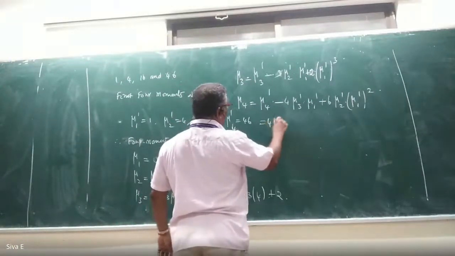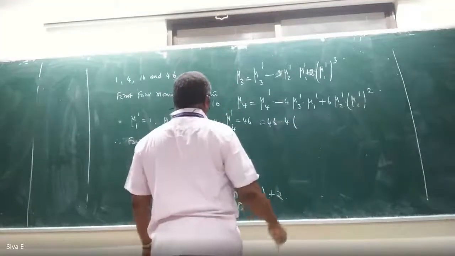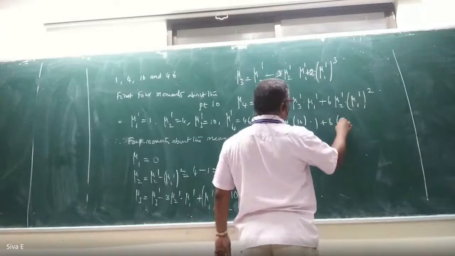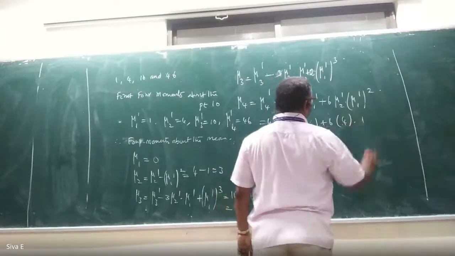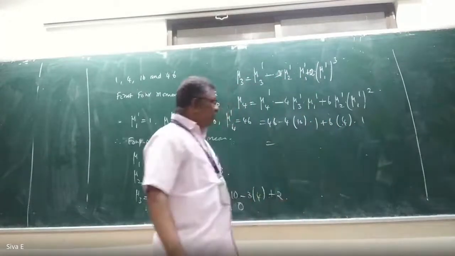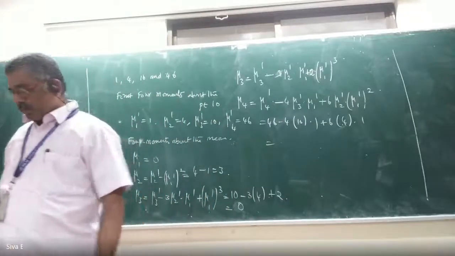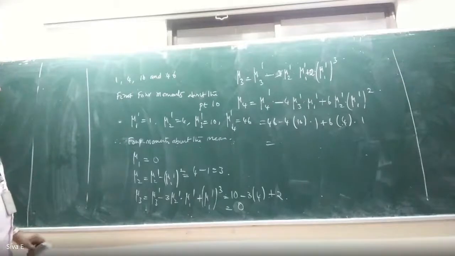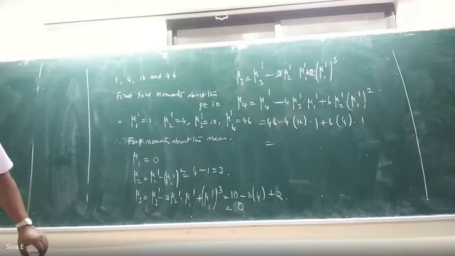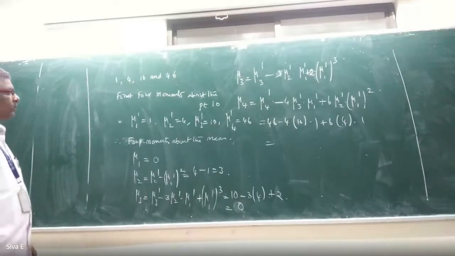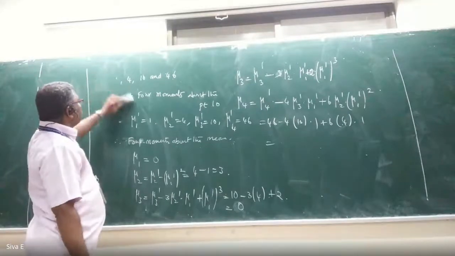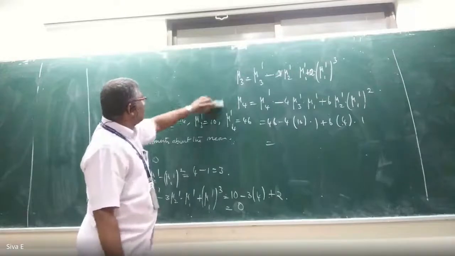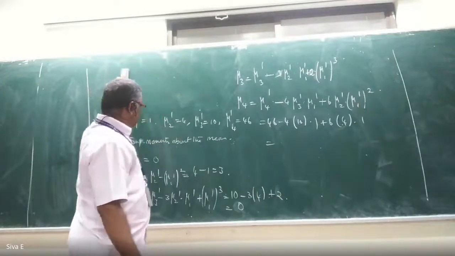Minus 4 into 10 into 1 plus 6 into 4 into 1, that is equal to 27.